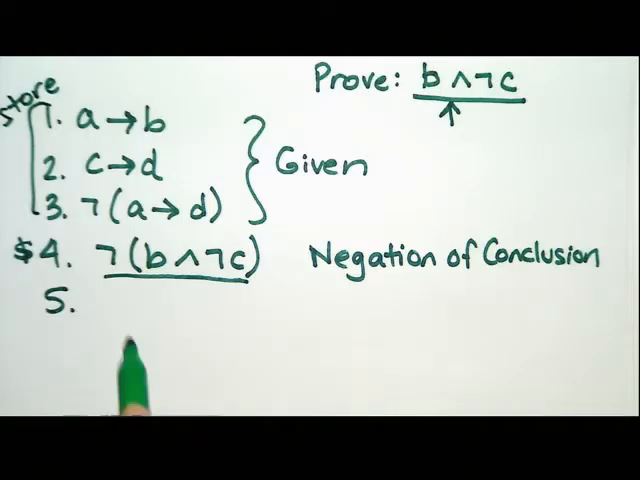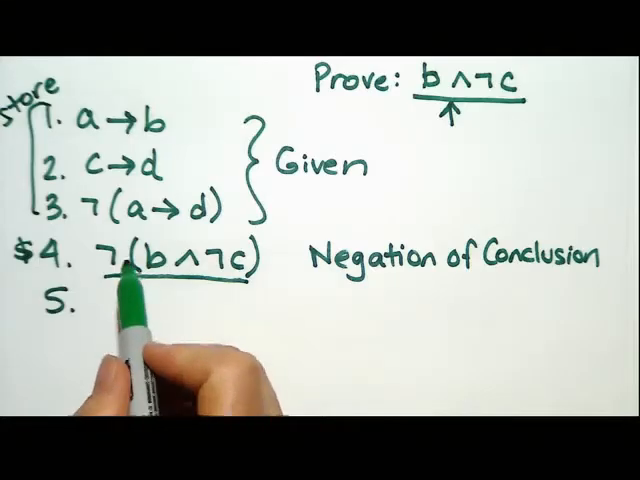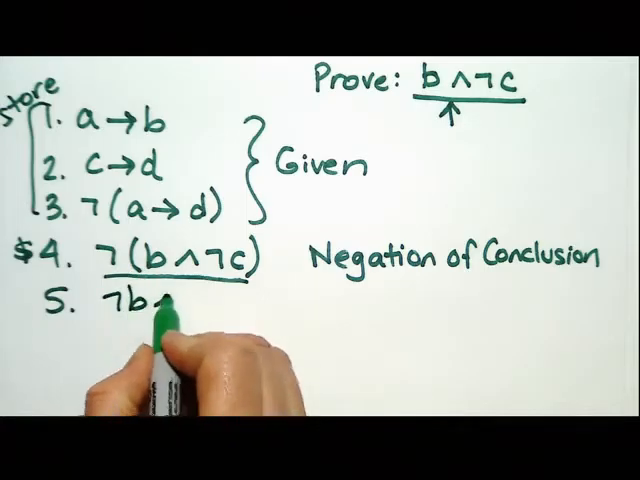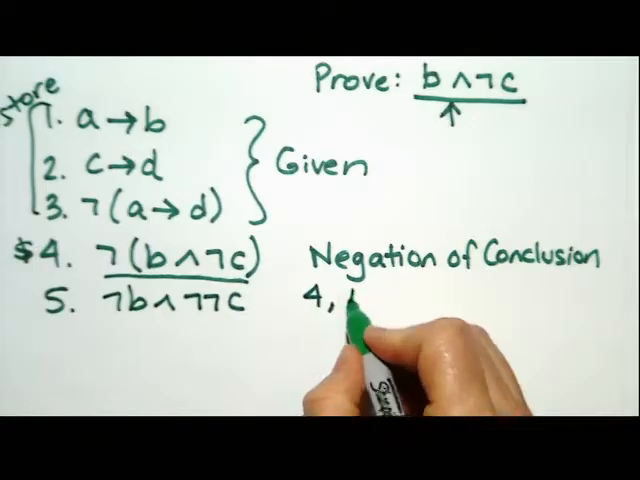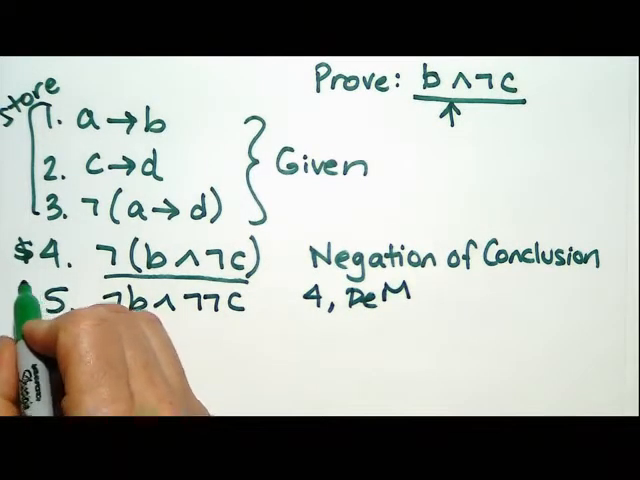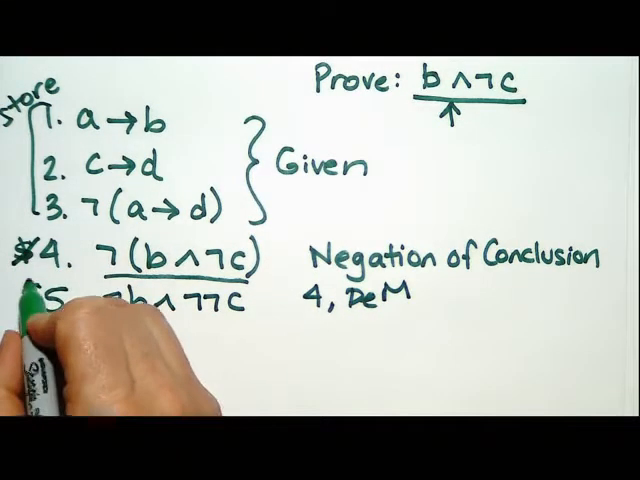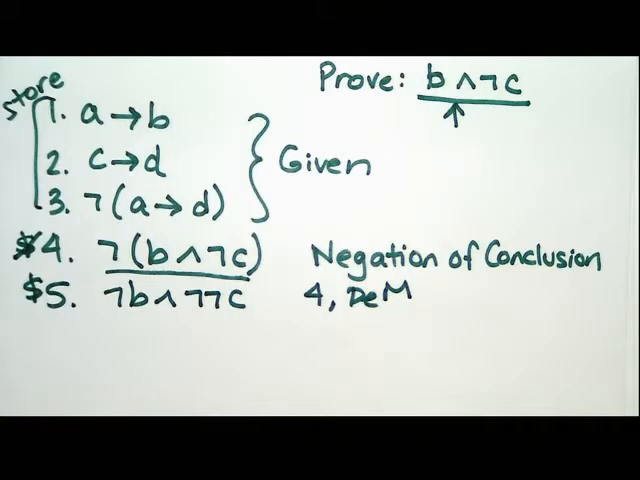All right, how am I going to do it? Well, first I have to get rid of this not on the outside. And we talked about De Morgan's last time. That helps us distribute nots across ands and ors. So let's do that. So we should get not B and not C if I don't skip any rules. And that's from line 4 and De Morgan's. And I'm going to cross this out because I've used it. It doesn't mean I can never use it again, but just to help me pay attention to where I am, I'm going to cross it out.